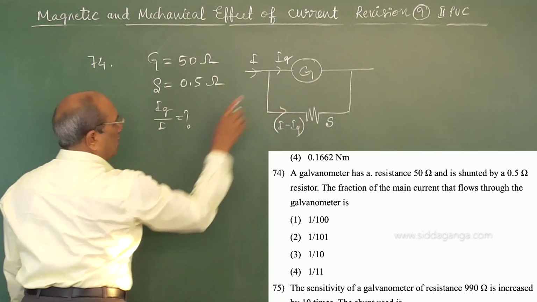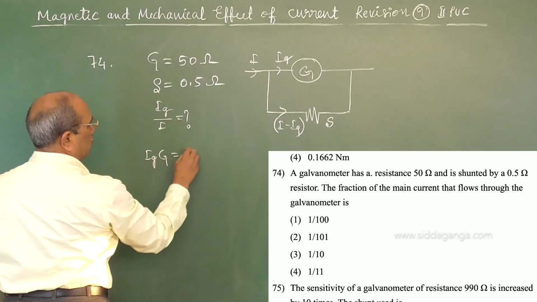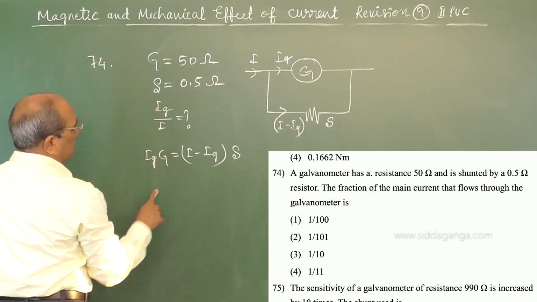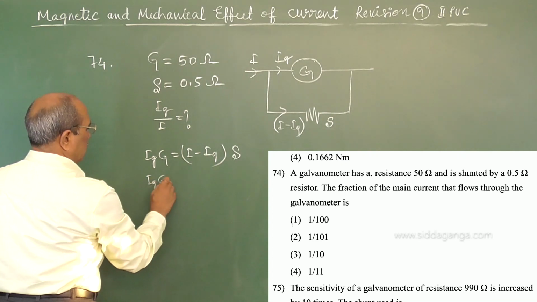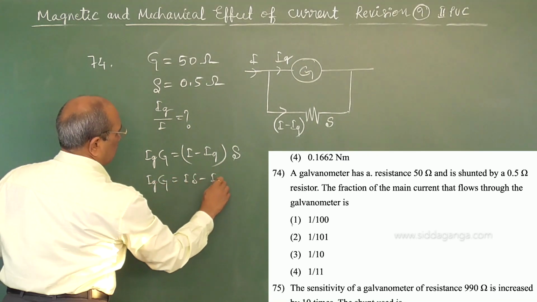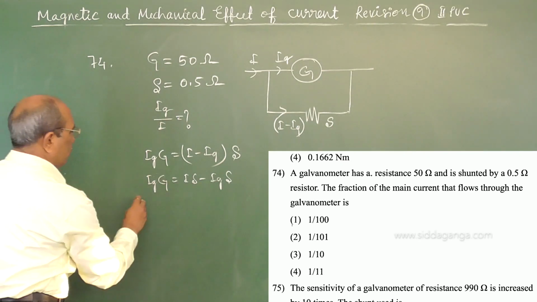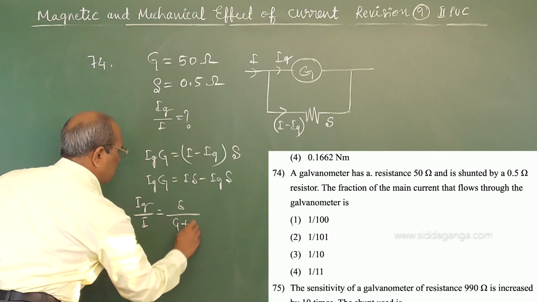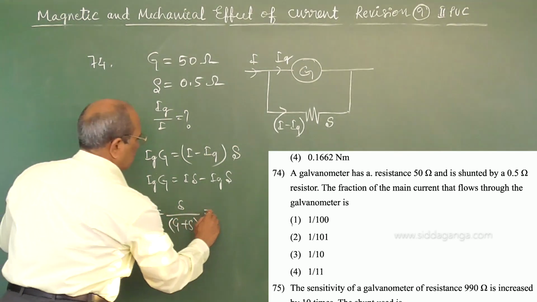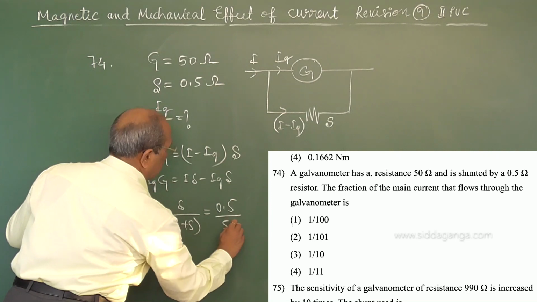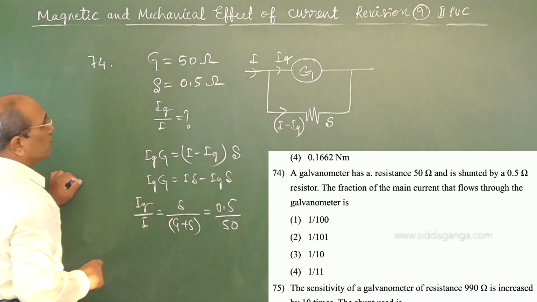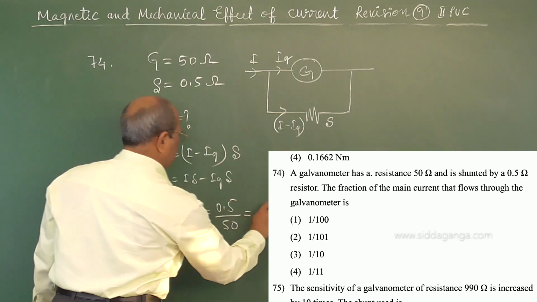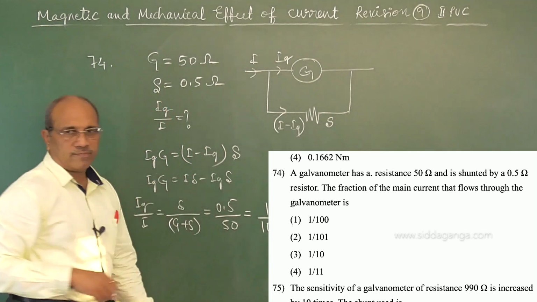So they are parallel. You remember that relation, Ig into G equal to I minus Ig into S. You want Ig by I. So therefore, Ig into G equals I into S minus Ig into S. If I bring Ig by I, this may be written as S upon G plus S. So S is 0.5 divided by 50, that becomes 1 by 100.